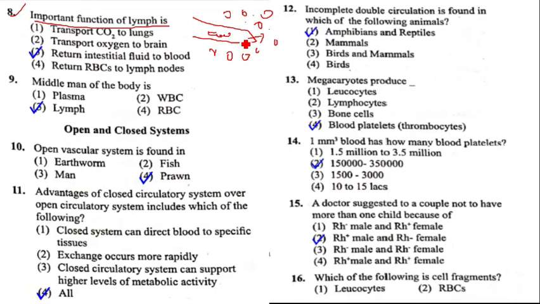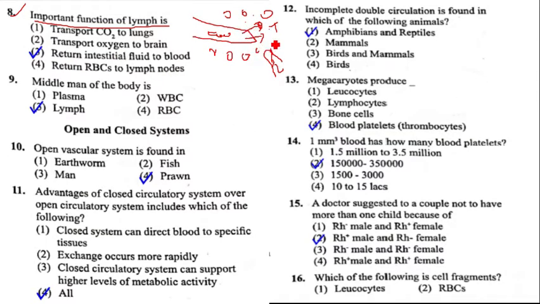When the fluids present in blood come outside the blood vessel and enter the tissues, that is called tissue fluid or interstitial fluid. When that interstitial fluid enters the lymphatic ducts, that is called lymph. That is used for the exchange of material between the blood and the cells.